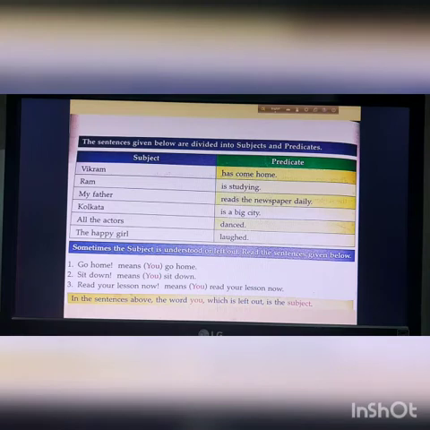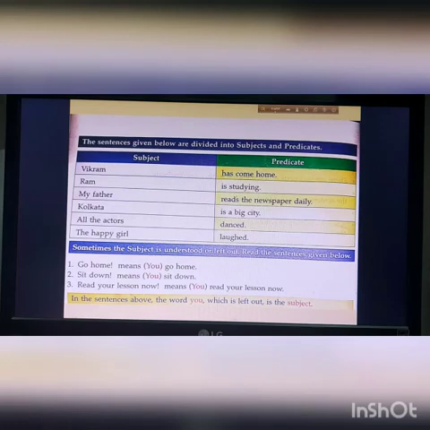Next, Kolkata is a big city. We all love Kolkata, isn't it? Yes. So Kolkata is the subject here. Which is a big city? Kolkata is the big city. Kolkata is the subject here and is a big city is the predicate. All the actors danced. Who danced? All the actors. So the subject is all the actors. They are doing a thing, that is dancing. And what is the predicate? Danced. The happy girl laughed. So who laughed? The happy girl. And what did the happy girl do? Laughed.